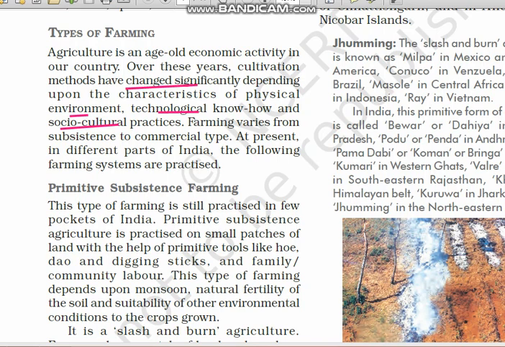Even farming is different, from subsistence farming to commercial farming. As the name shows, subsistence means survival purpose. When something is done for our survival, we call it subsistence. Then comes commercial, purely on the basis of cash. The crops are grown to sell in the market and to earn profit. So, subsistence to commercial type. At present, in different parts of India, the following types of farming are being practiced, as I have said before: primitive subsistence, intensive subsistence and commercial farming.